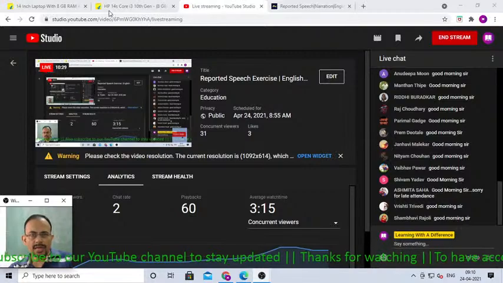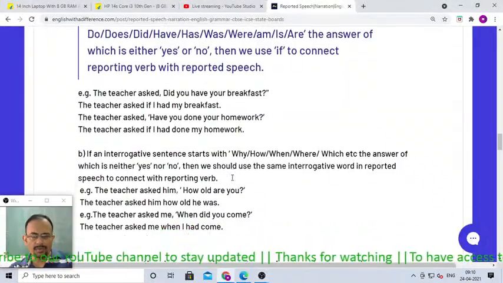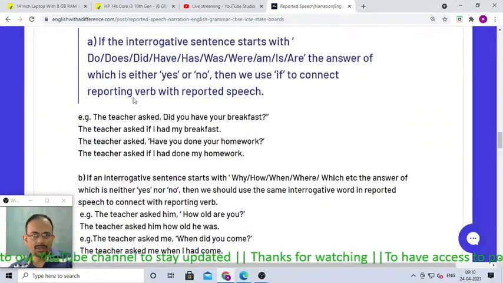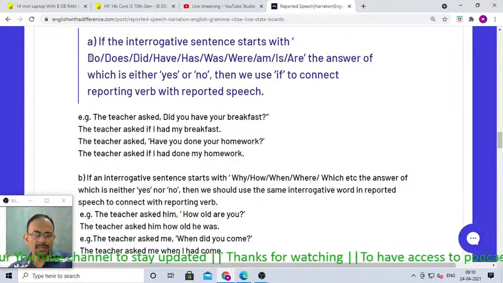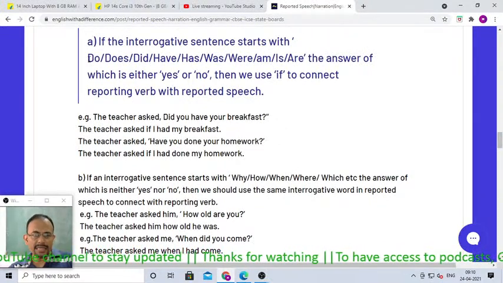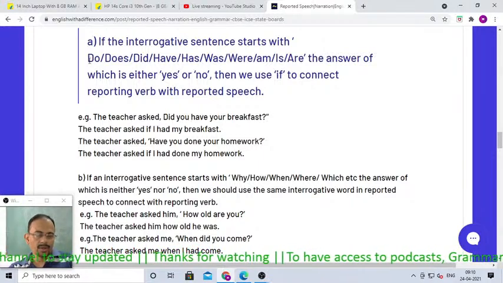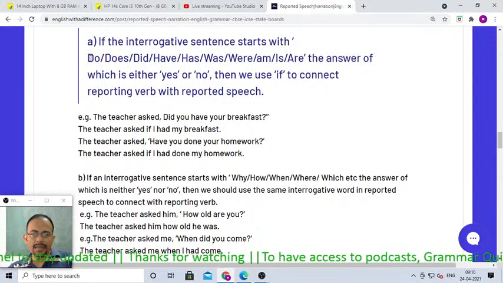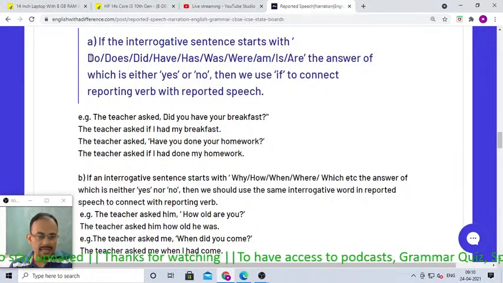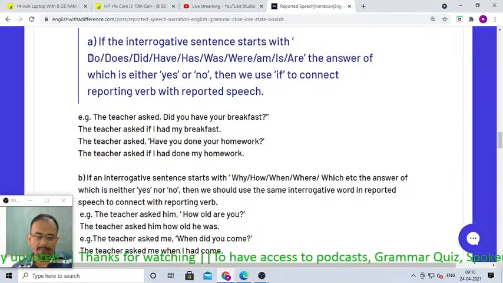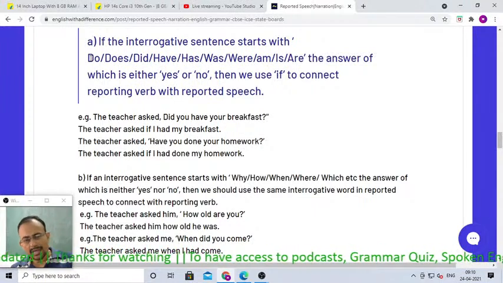Okay, so let me finish the revision of the rule. See here, dear students. Suppose, when to use if in reported speech for an interrogative question? Always remember that if the answer of an interrogative question is yes or no, like for example, do you do exercise every morning?